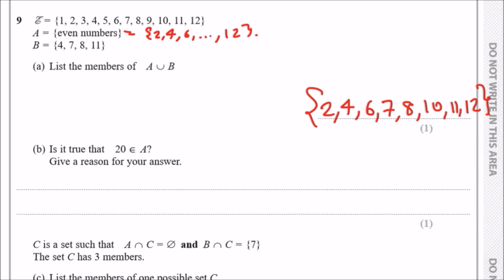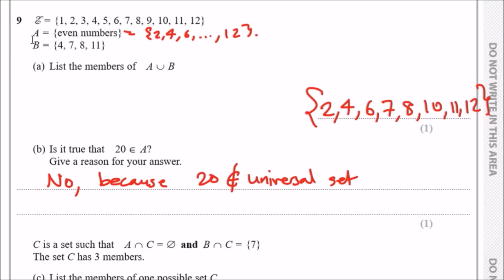Now, is it true that 20 belongs in A? No, even though it's an even number, because 20 does not belong in the universal set. Remember, the symbol at the top represents the universal set. The way this works, these subsets take elements from the universal set.